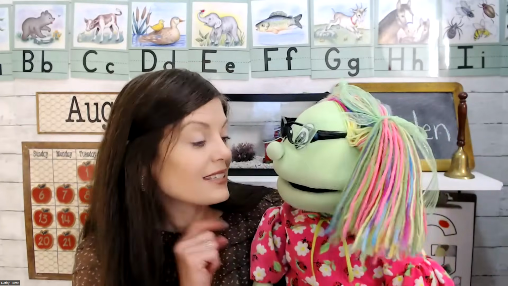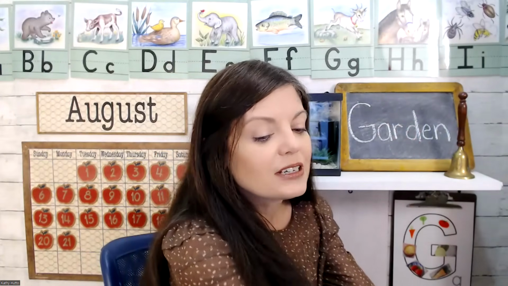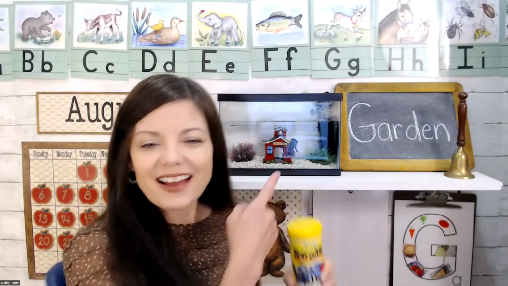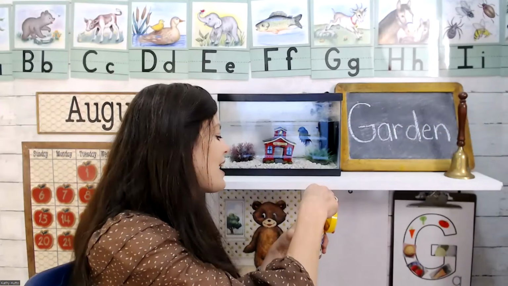Well, we're going to have so much fun today making a garden busy box and reading a book called One Potato, Two Potato. Well, Sue, why don't you have a seat right now because it is time for us to do our class job. Every time you come to class, what do we have to do? We have to feed our pet fish, Fred. Hi, Fred. Yesterday we learned about Fred. Letter F was for fish.